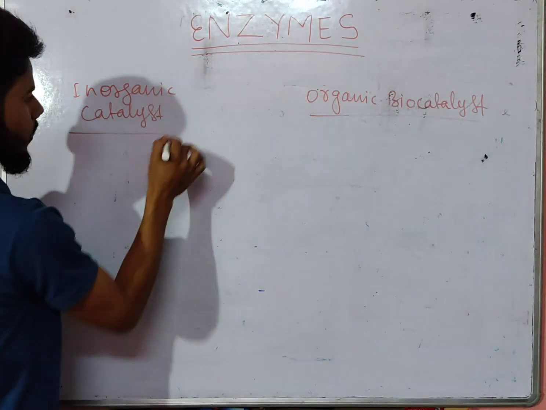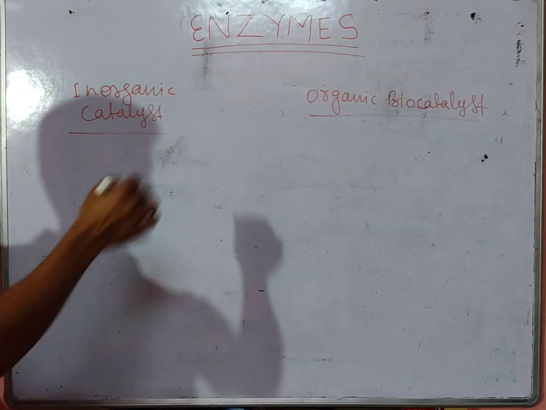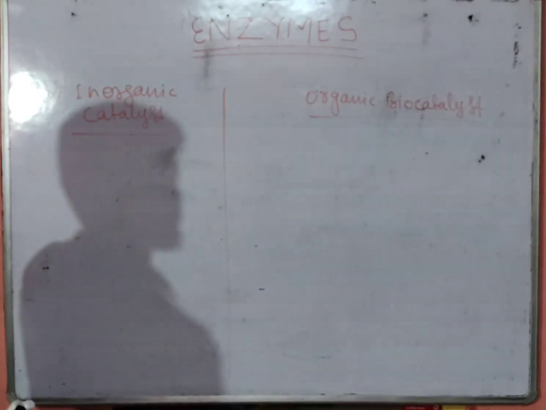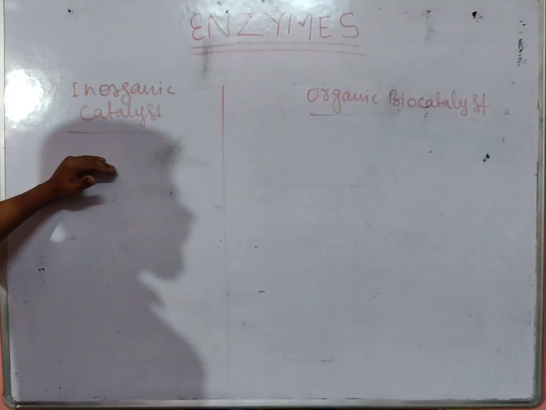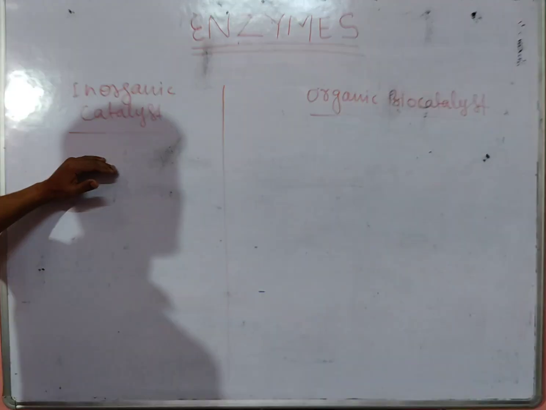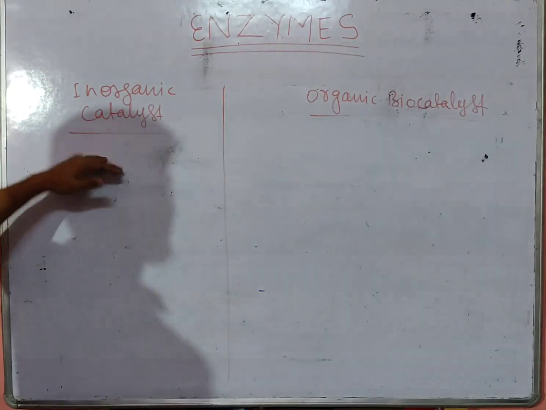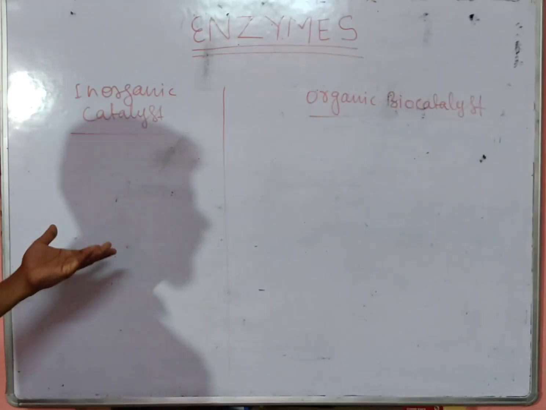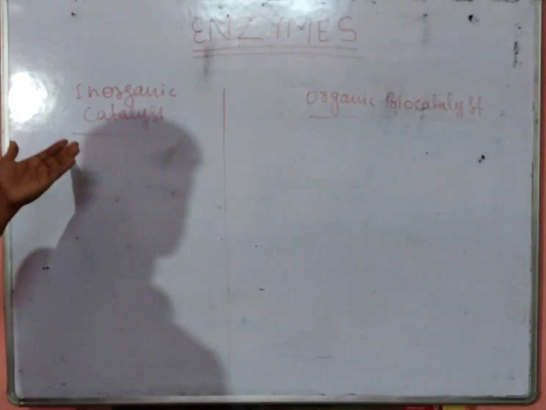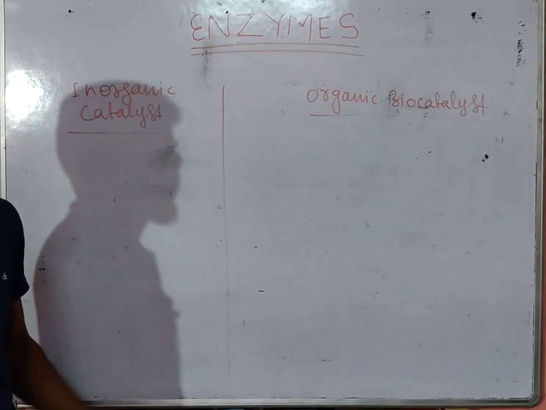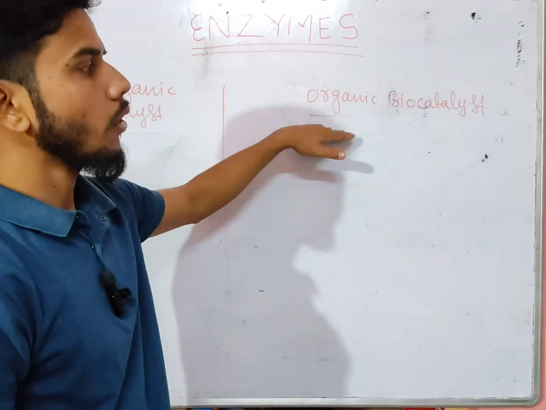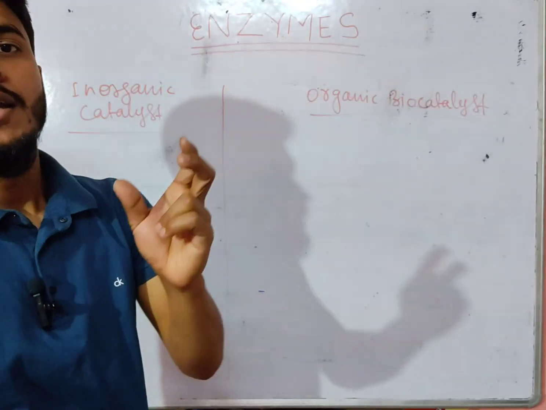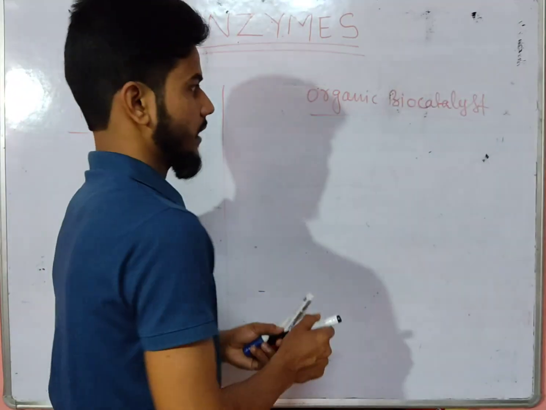The major difference is that the inorganic catalyst works independently of temperature. Temperature cannot affect the catalytic power of an inorganic catalyst, since they occur in a non-living system, and it doesn't matter what the temperature is. But organic biocatalysts work in a narrow range of temperature.